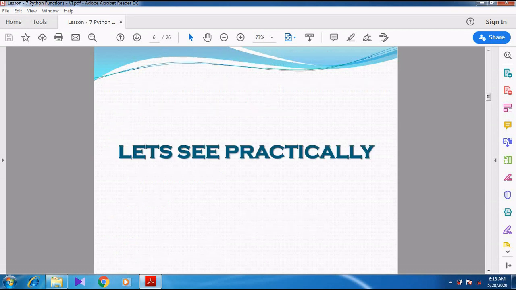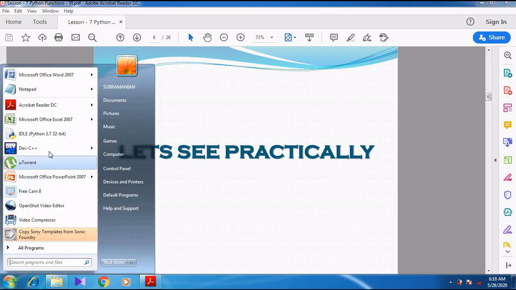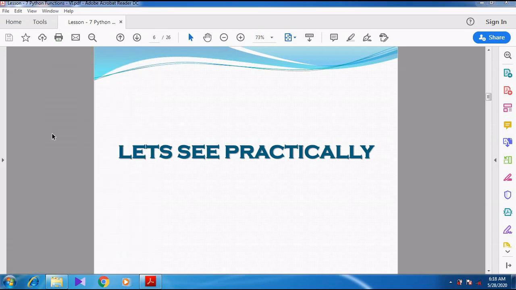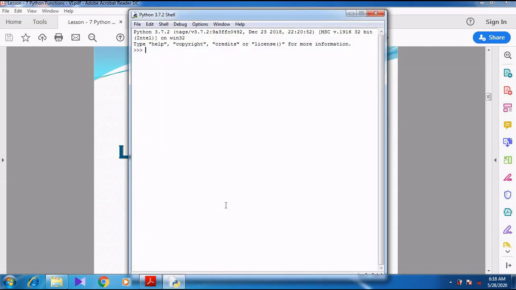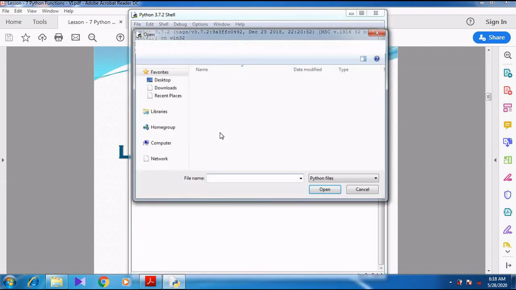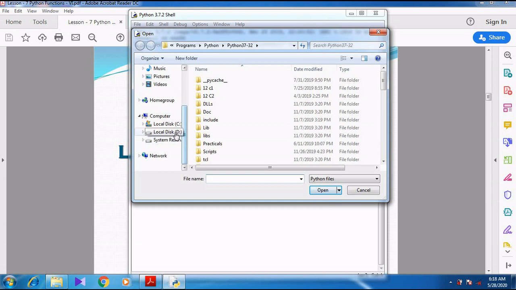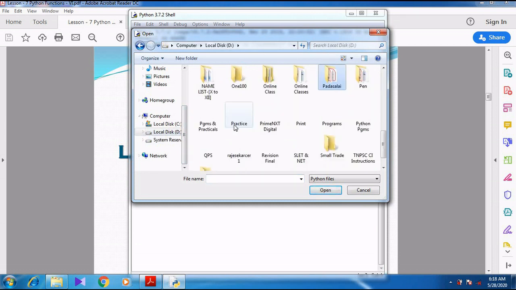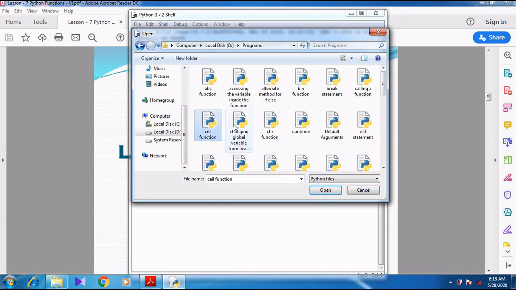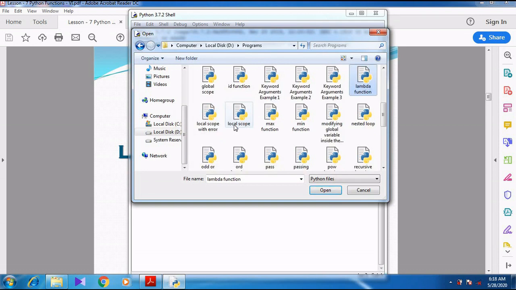We can go through it practically. I will show you in the Python program. Open the Python program and open the programs already stored in the system. I have stored this as local scope.